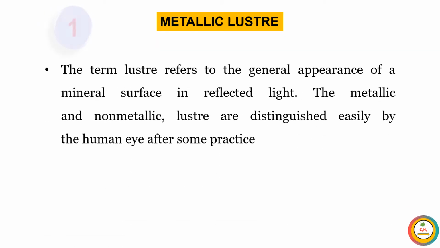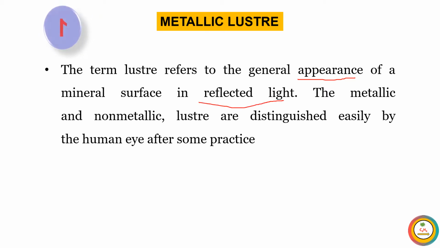The first physical property is metallic luster. The term luster refers to the general appearance, which we can see with our eyes, of a mineral surface in reflected light.